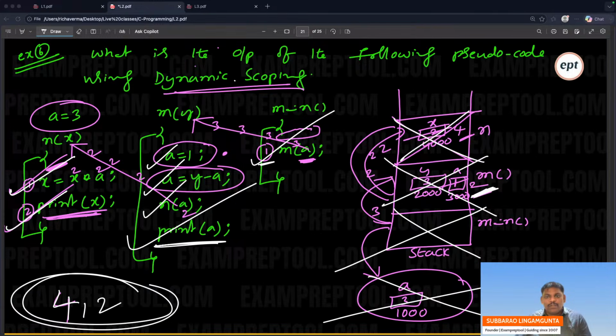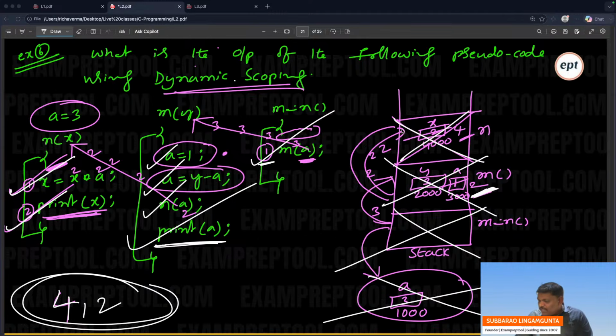Check now. If any dynamic scoping, remember, wherever scope problem, please go to previous. Here you got scope problem.